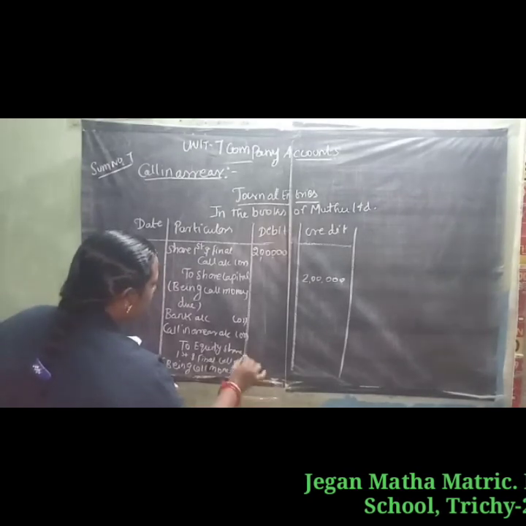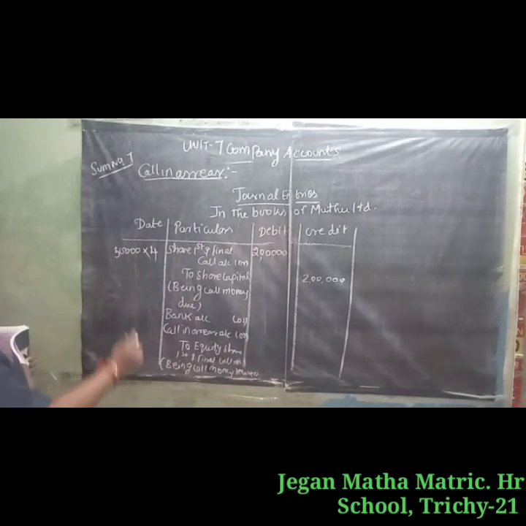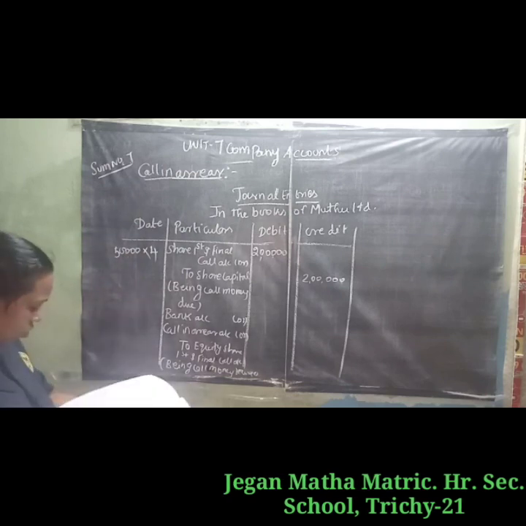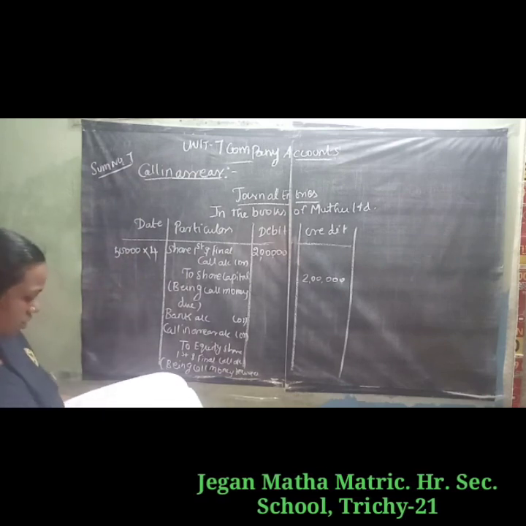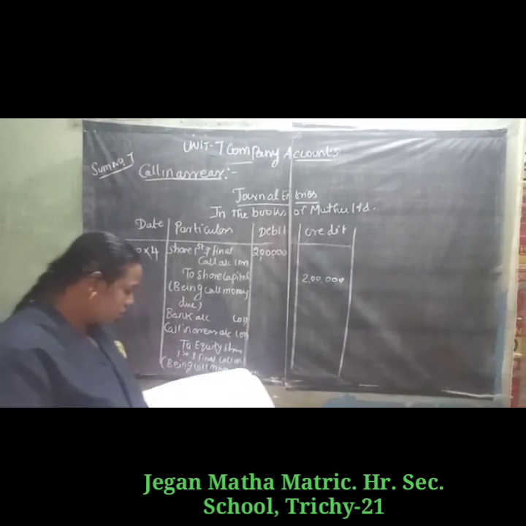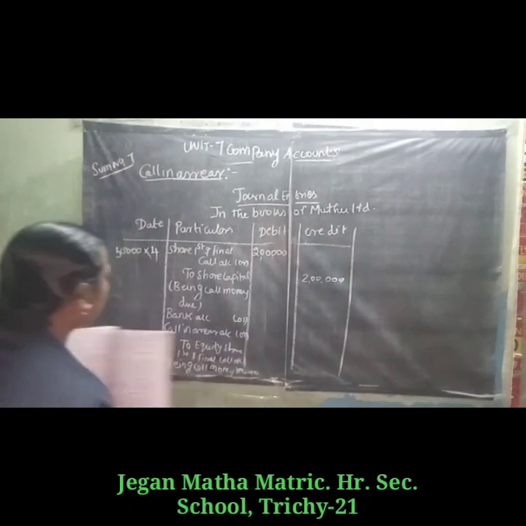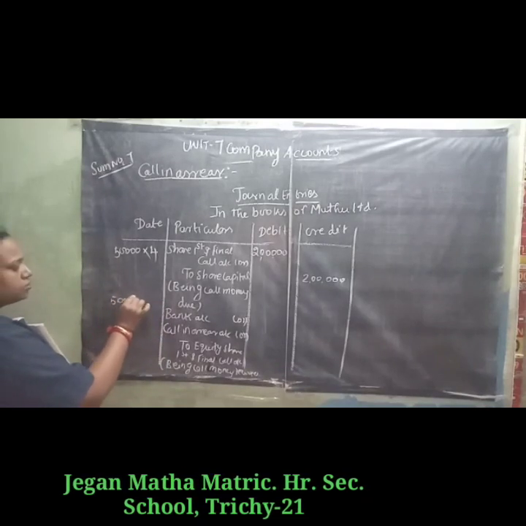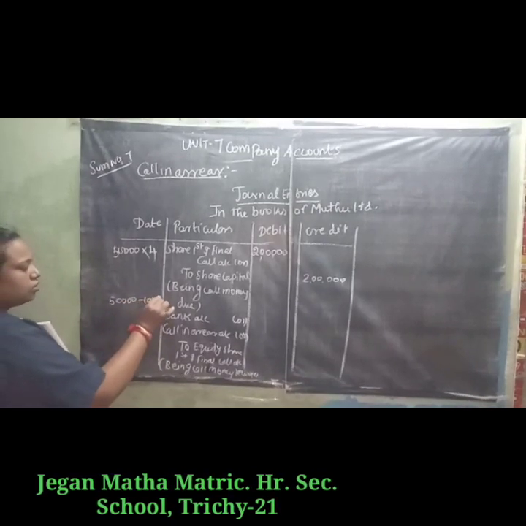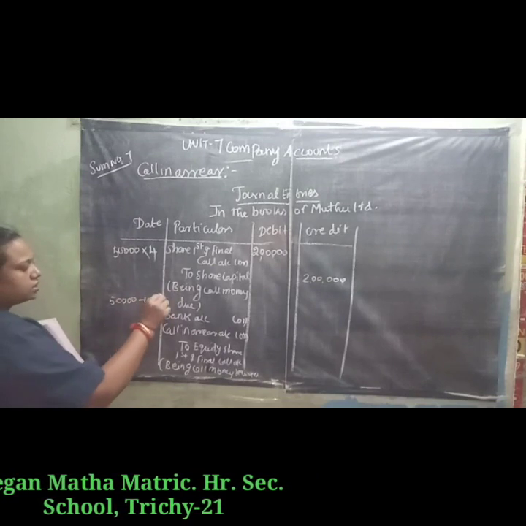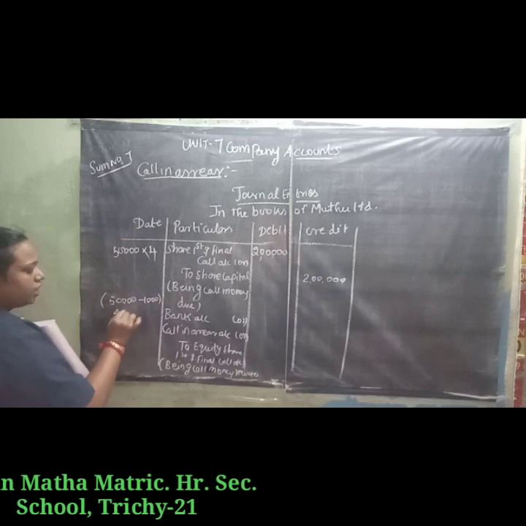So how to enter the amount? Muthu Limited issued 50,000 shares. All the money is duly received, but one shareholder holding 1000 shares failed to pay the call money. So 50,000 shares minus 1000, 49,000.